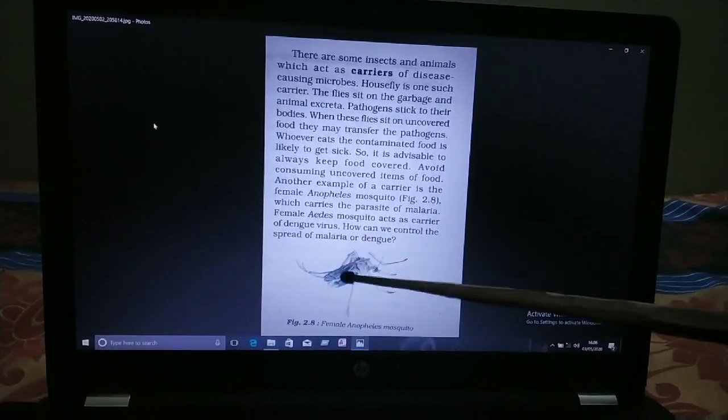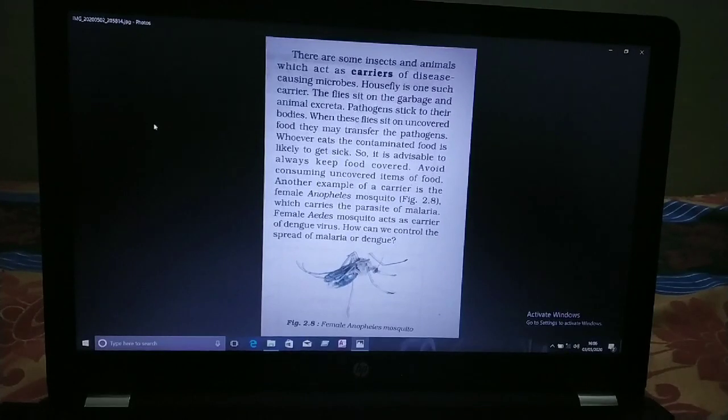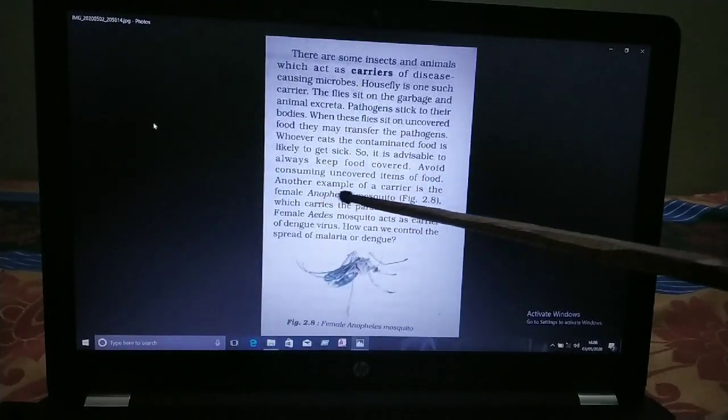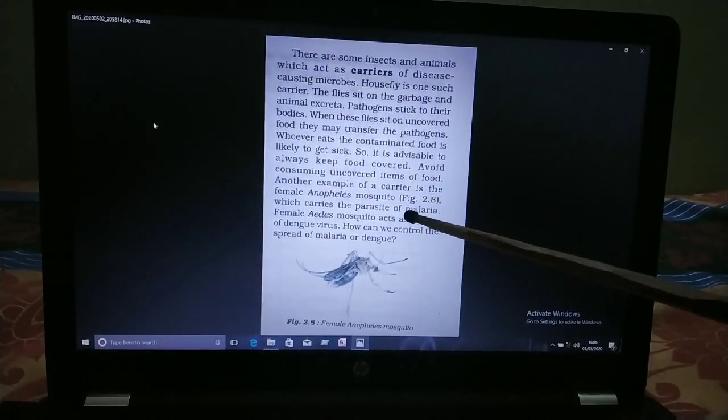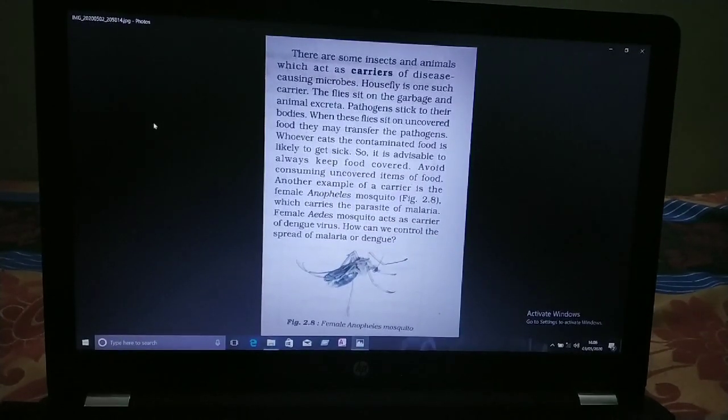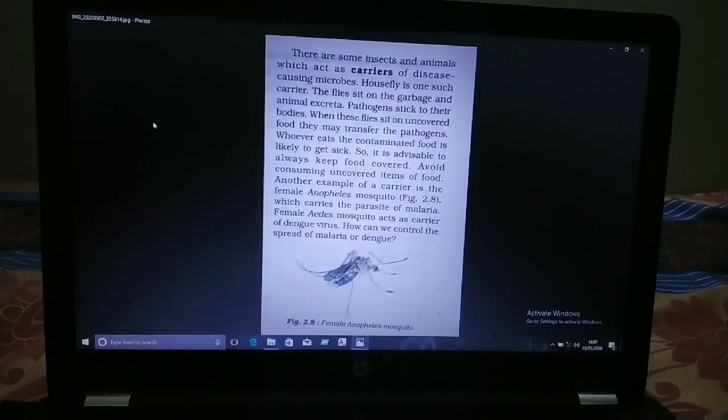See, here is the Anopheles mosquito which carries malaria. It carries the plasmodium, which enters a healthy person and causes a disease like malaria. This one is the Anopheles mosquito which carries the parasite of malaria. This female Aedes mosquito acts as a carrier of dengue virus. Children, you are all well known about malaria and dengue, because in our country and state you are well known about this.